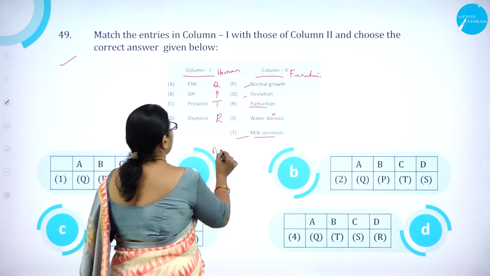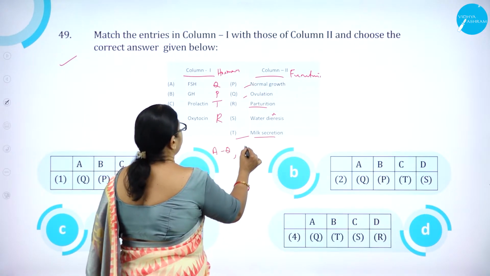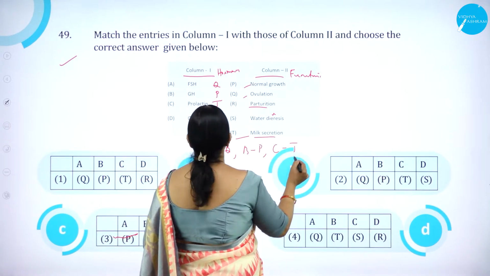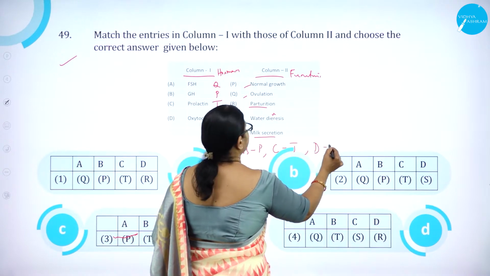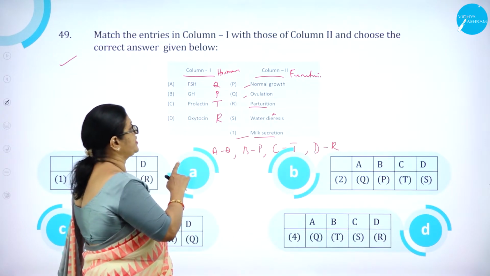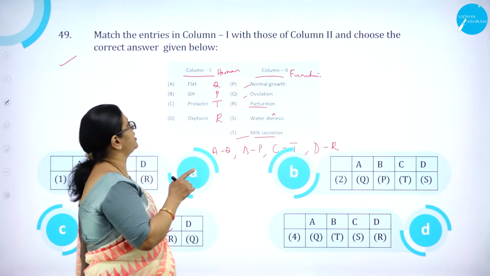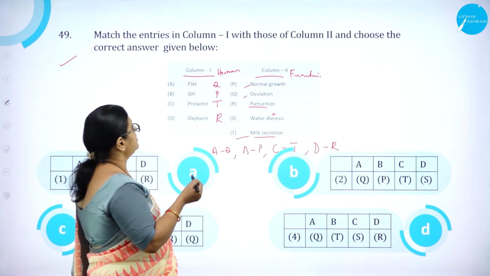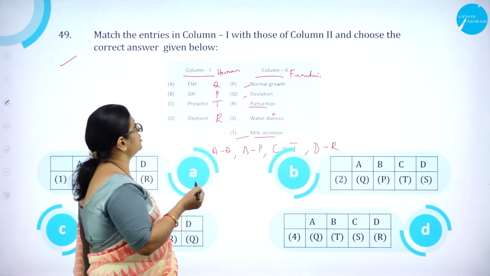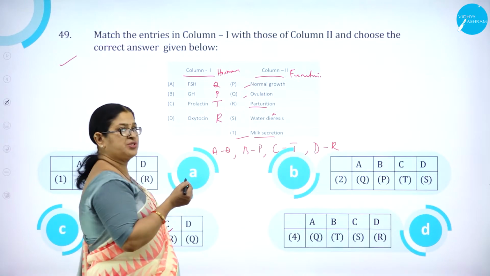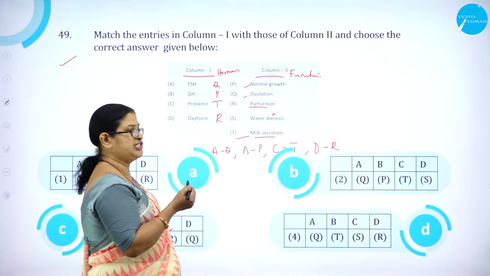So A is Q, B is P, and C is T, and D is R. The function of FSH is to help in ovulation. Then GH for normal growth, prolactin for milk secretion, then oxytocin for parturition or childbirth.